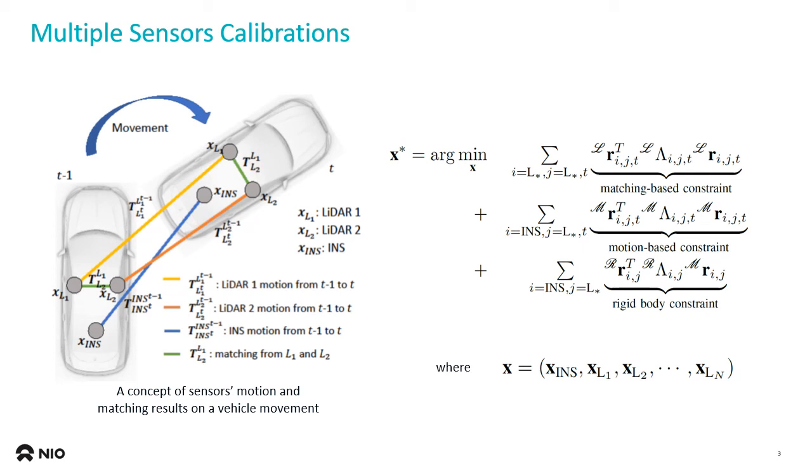But the movements of car platforms are very limited. It has only straight and curve motions. Therefore, we added another new rigid body constraint to overcome these limited motions.